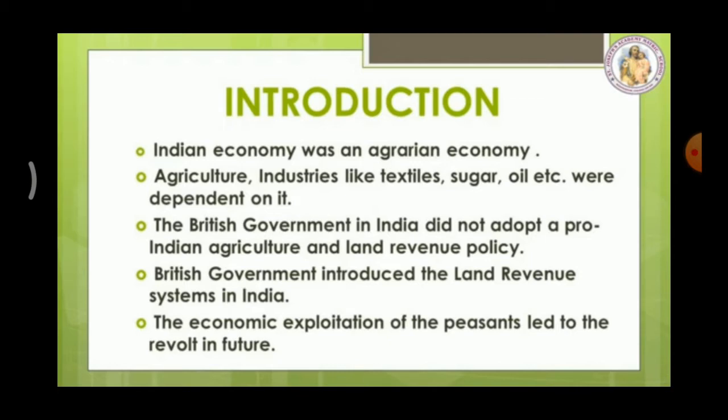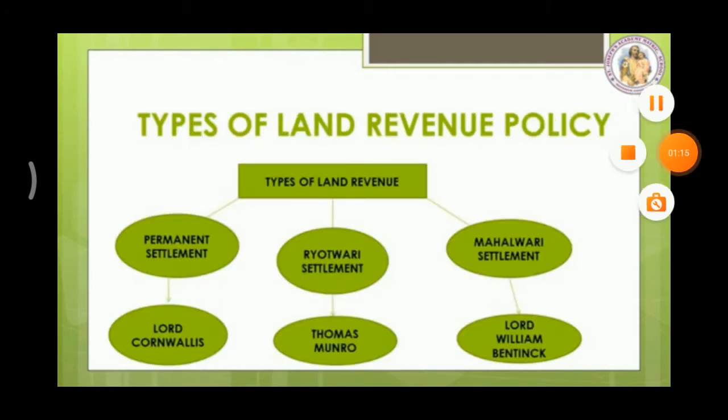British government introduced three major land revenue systems in India. The economic exploitation of the peasants. Peasants means farmers, led to the revolt in future. So what is the meaning of revolt? Fight. Now we are going to see about the land revenue policy under the British.